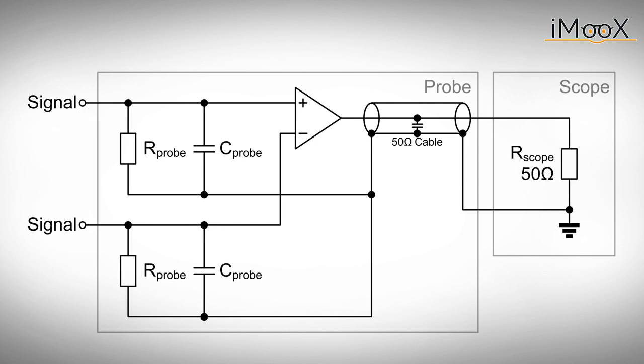Differential probes can especially be used for signals of low amplitude and provide a very good common mode rejection. The difference between the two input signals is the input of a differential amplifier. It is providing a single-ended output signal that is passed on to the single-ended scope input.